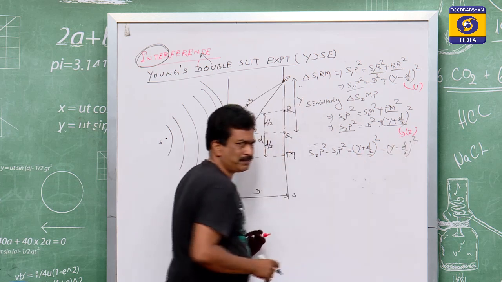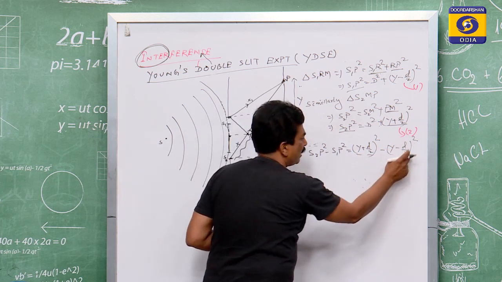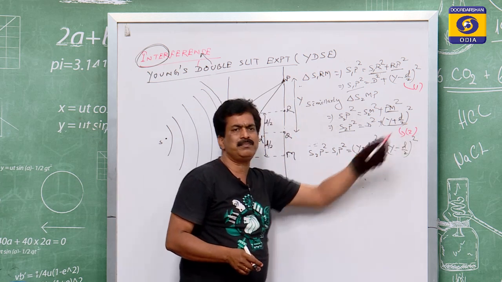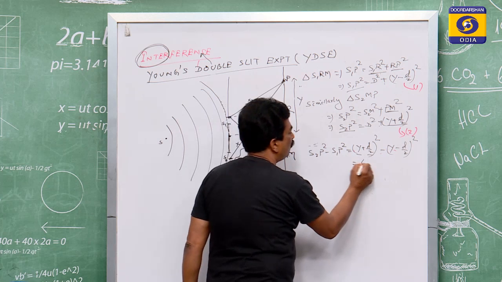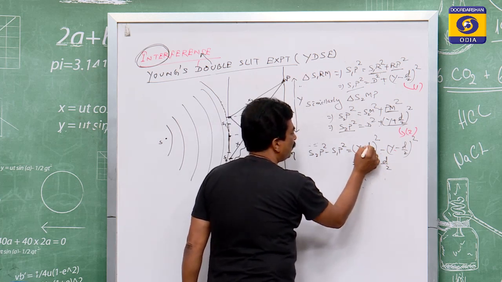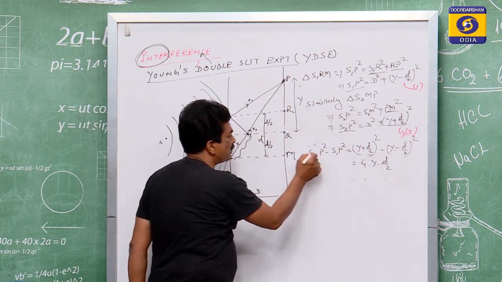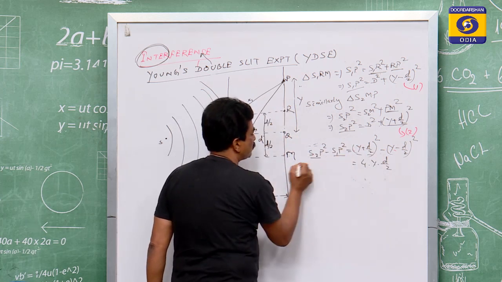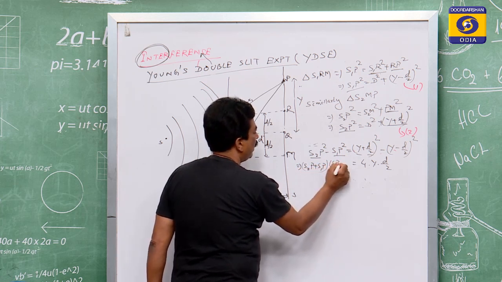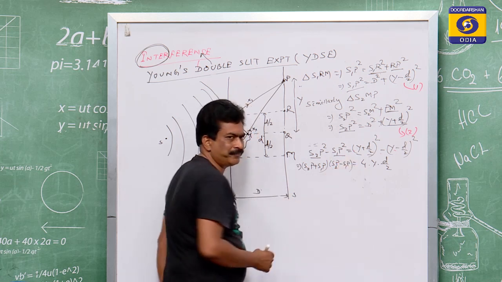This is A plus B whole square minus A minus B whole square, which is equal to 4AB, where A is Y and B is D by 2. And this is equal to the a square minus b square form, that is a plus b into a minus b.